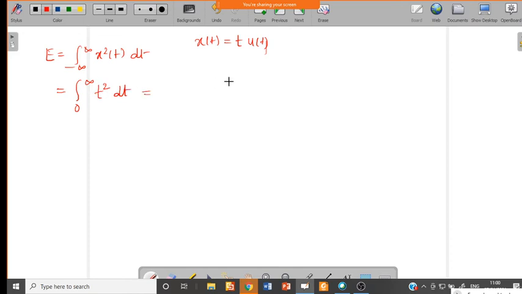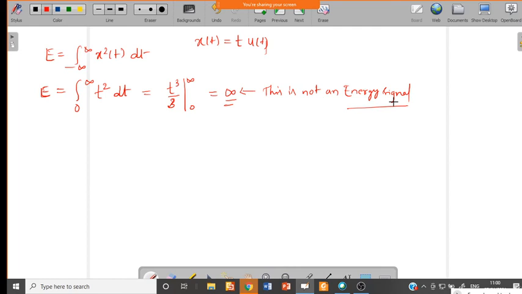Now if you integrate this, you will get t cube by 3, from 0 to infinity. If you substitute infinity for t, it will give the value of the energy as infinity. Since the value of energy is infinity, this is not an energy signal.